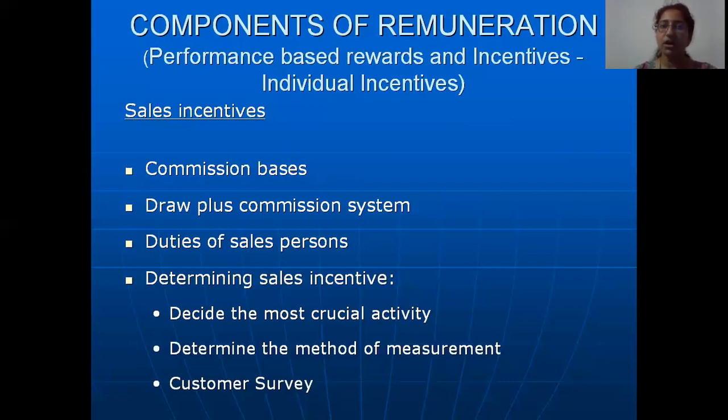From that account, whenever the salesman is having a slack season, whenever the demand is less for that product, obviously their commission will also be less because they are able to sell only less. During such periods of time, the company will allow the salespeople to draw from that account up to a certain limit. During the peak seasons, whenever they are able to make good commissions, they will repay that amount into that account.